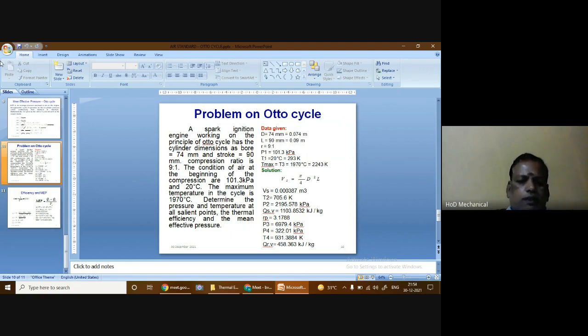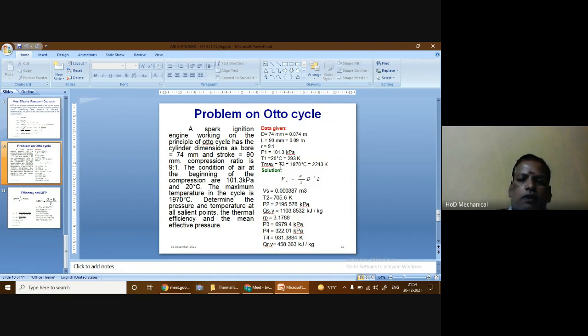Then it is given in the problem that the pressure at the beginning of the compression stroke is 101.3 kilopascal, and the temperature at the beginning of the compression stroke is 20 degrees Celsius, but we have to convert that into Kelvin. So it is added with 273, so that T1 is equal to 293 Kelvin. And here it is given the maximum temperature in the cycle is 1970 degrees Celsius.